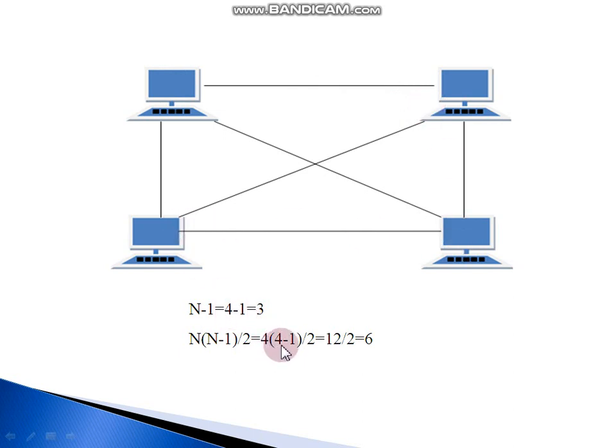So 4 into 4 minus 1, which is 3. 4 into 3 is equal to 12. 12 by 2 is equal to 6. So there are 4 nodes, and we have to use 6 links: 1, 2, 3, 4, 5 and 6. We can use this formula to figure out whether a network is fully meshed or partially meshed.